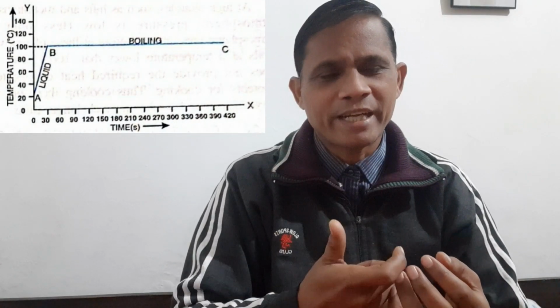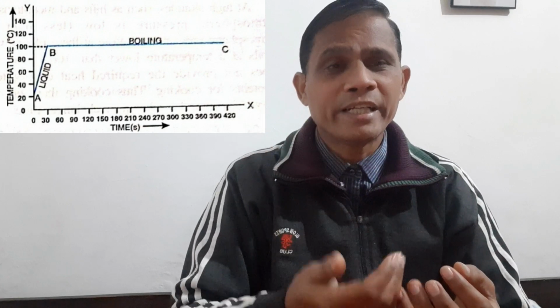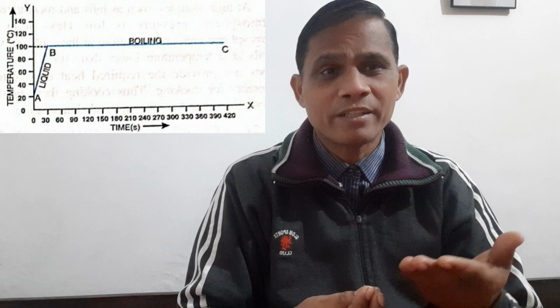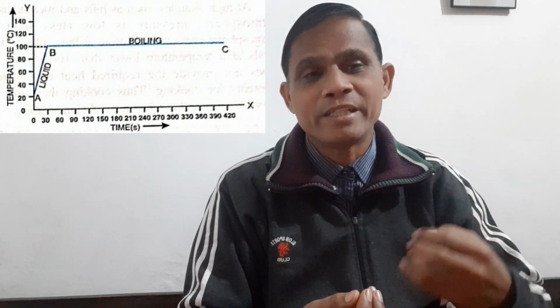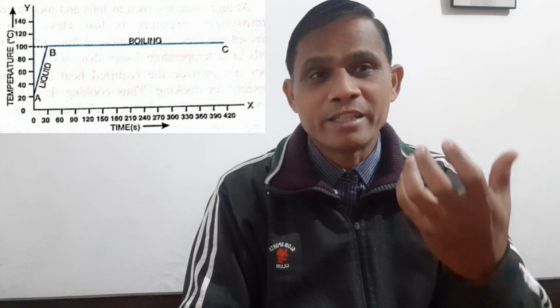Heating curve of water. Now what is the heating curve? You just take some water and start heating it. Keep a thermometer in that beaker. Note down the reading of that temperature with the time. You will see the temperature will rise gradually, and when it reaches a temperature of 100 degrees, further change of temperature will not take place. You will get a line parallel to the x-axis, parallel to the time axis. That means time is increasing but the temperature remains constant.